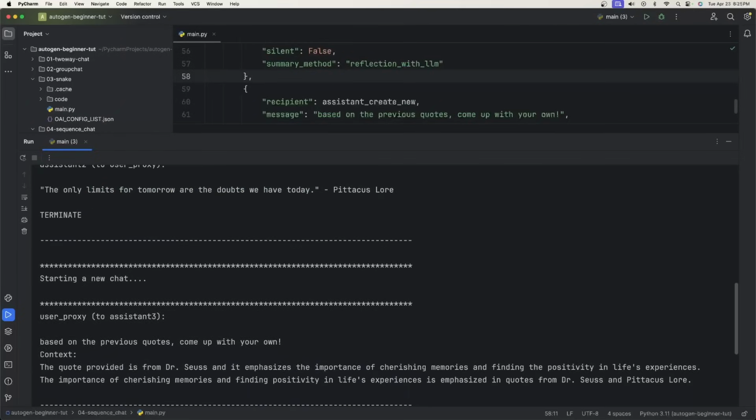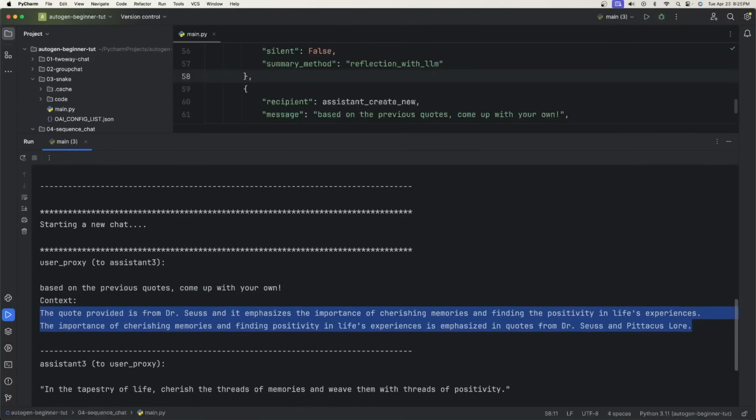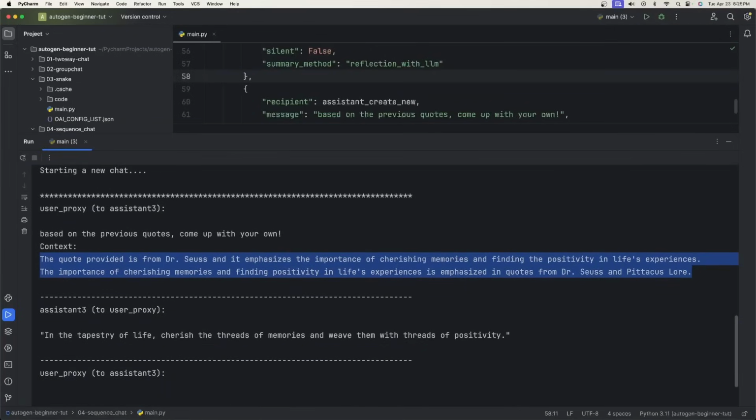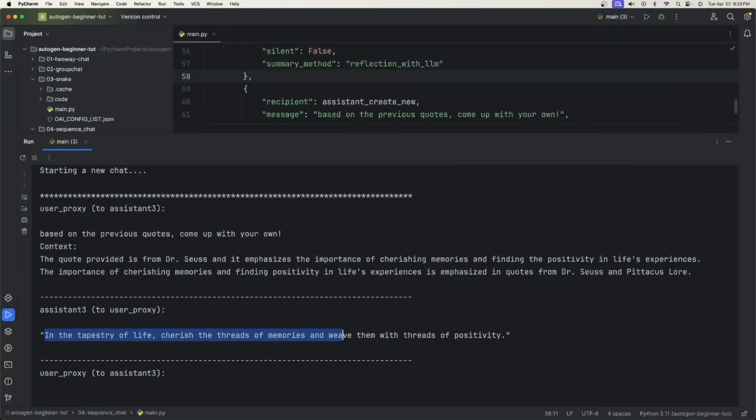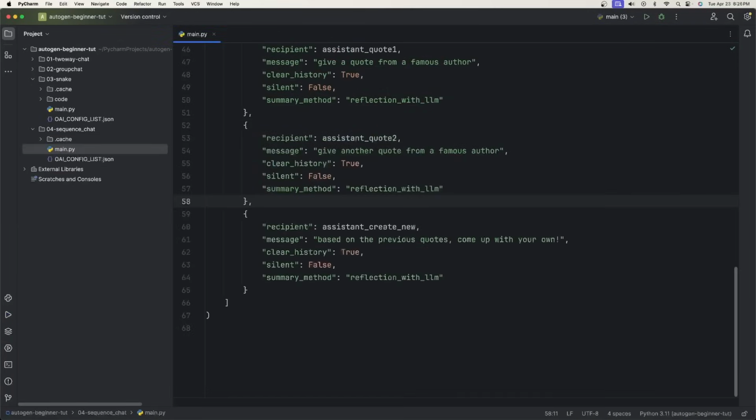And now finally, we start our third chat. Based on the previous quotes, come up with your own. And the context is taking the summary from the first two and adding it here. And so now it's going to create its own. "In the tapestry of life, cherish the threads of memories and weave them with threads of positivity." Perfect. And then finally, we're done. So this is how we can sequentially tell our agents to perform a task in a specific order.